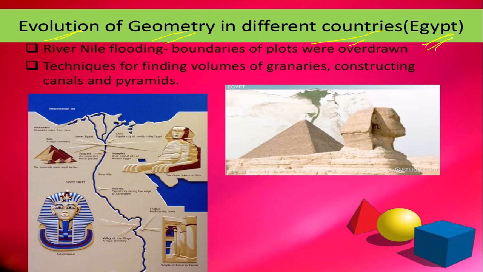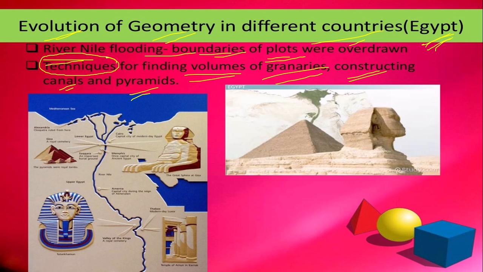Along the river Nile, while drawing the boundaries of plots, they used measurements. For finding volumes of granaries, constructing canals, and during construction of pyramids, they took the help of measurement techniques.